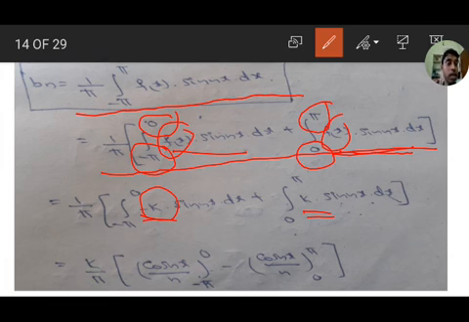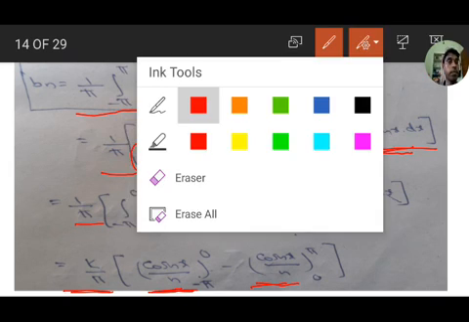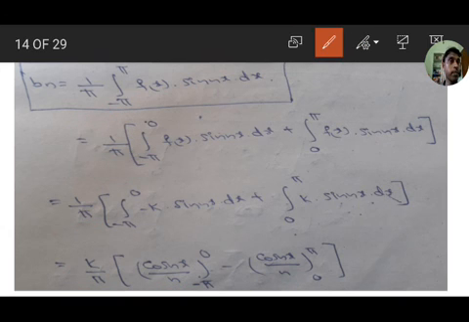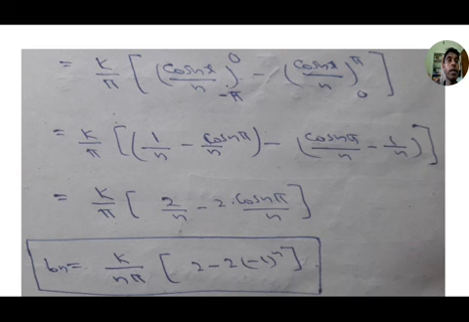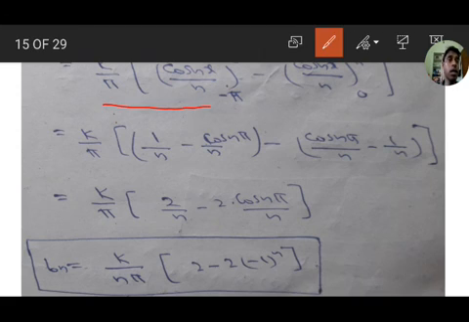So k is a coefficient totally outside, therefore we get k by pi outside. Integration of sin nx is minus cos nx by n. So k by pi, cos nx by n from minus pi to 0, minus cos nx by n from 0 to pi.